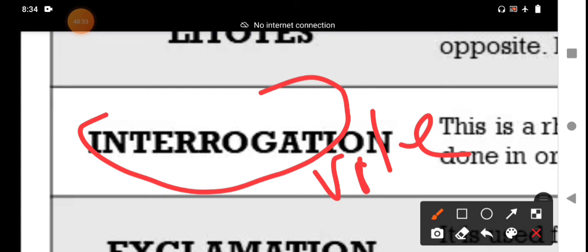The construction is a type of interrogative sentence, but the statement is entirely different. The meaning, the sense is different. This is an emphasis statement. Aren't you ashamed of yourself? That is the example to clear your doubts regarding the figure of speech interrogation.